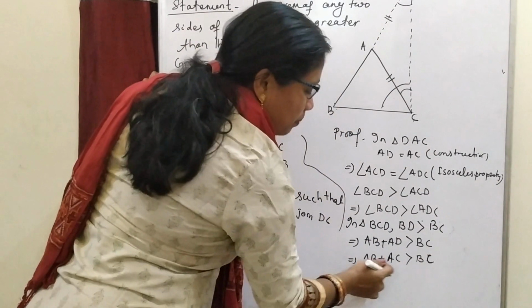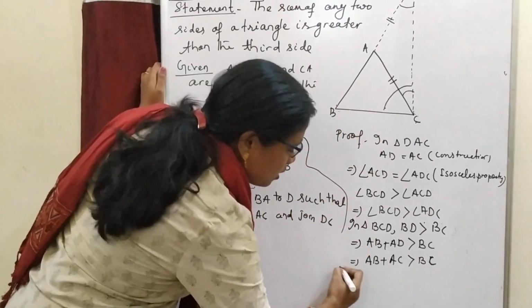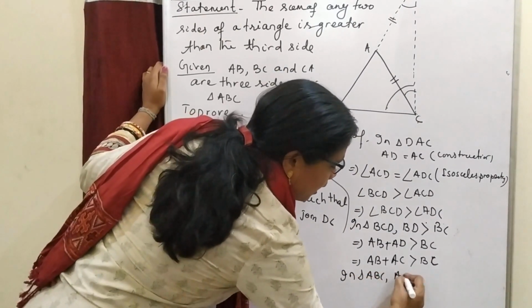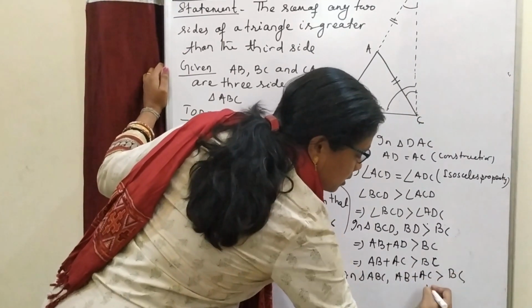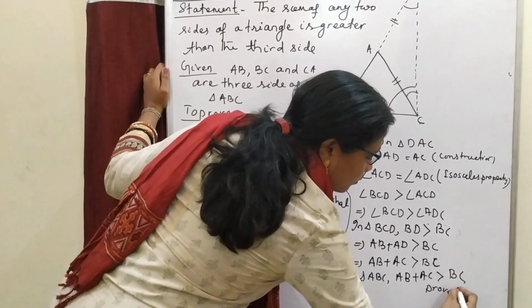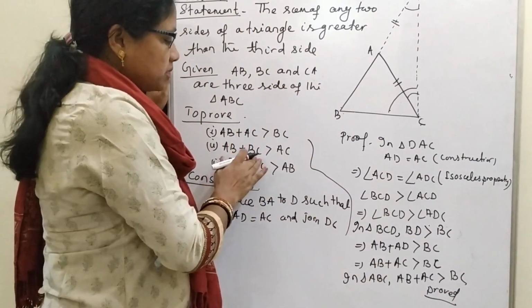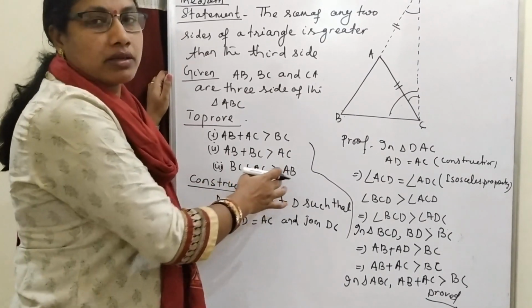And here AB, AC and BC are the three sides of our triangle ABC. So in triangle ABC, we have proved that AB plus AC is greater than BC. This is proved. In the similar way, we can prove AB plus BC is greater than AC and BC plus AC is greater than AB.